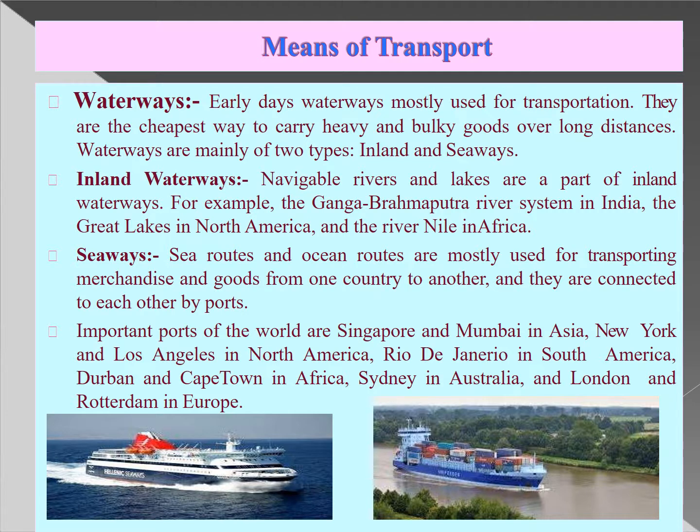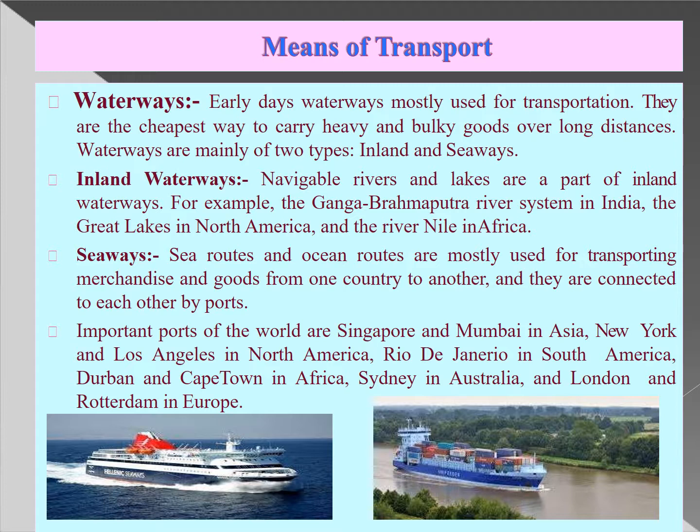Third is the waterways. In the early days, waterways were mostly used for transportation, because it was the cheapest way to carry heavy and bulky goods over longer distances. Waterways are of two types. The first one is inland and the next one is seaways. So what are inland waterways? They are navigable rivers, where you can move easily and the river is not very fierce. Lakes are also a part of the inland waterways, for example the Ganga Brahmaputra river system in India.